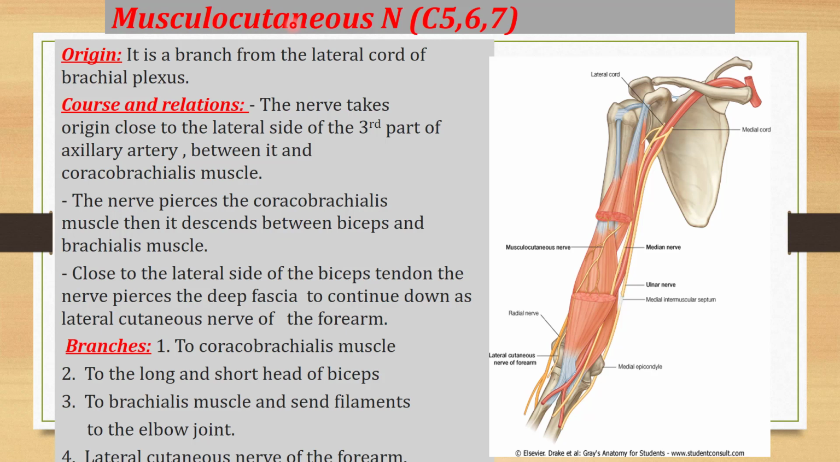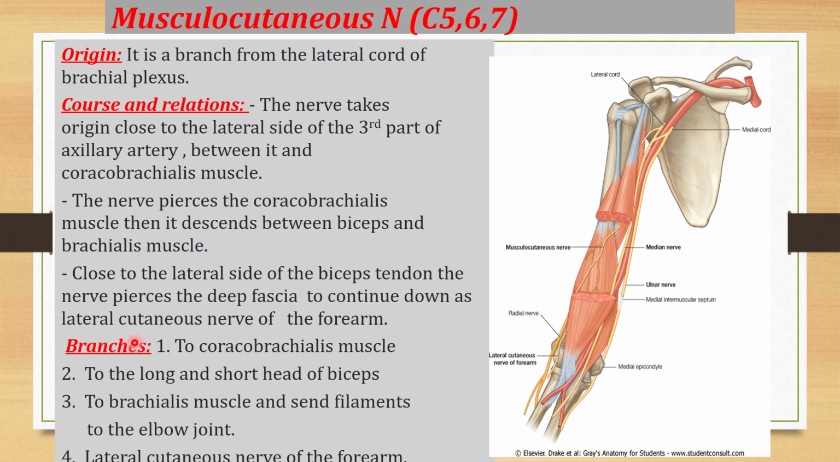Ulnar nerve crosses the flexor carpi ulnaris, and this is the third nerve, the musculocutaneous nerve. It crosses the coracobrachialis muscle. It pierces that muscle. Then it lies between the biceps and the brachialis muscle. Close to the lateral side of the biceps tendon, the nerve pierces the deep fascia to continue down as the lateral cutaneous nerve of the forearm.